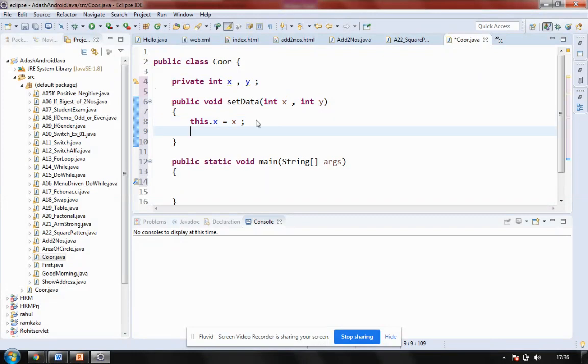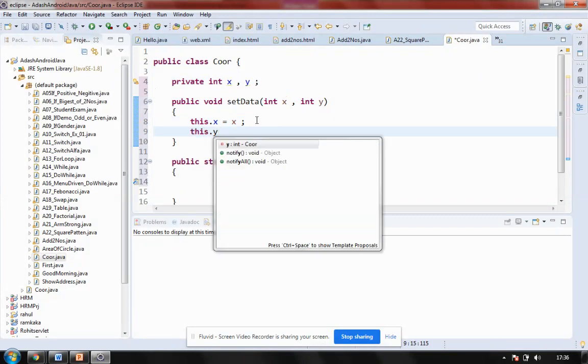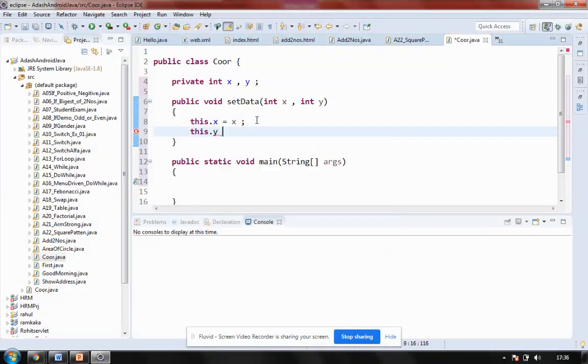I'll be going for y. So this is an object variable or instance variable. I'm saying this.y and assigning it with my y, which is a parameter. So this y is connected to this y. Values are assigned. It's one-to-one correspondence.